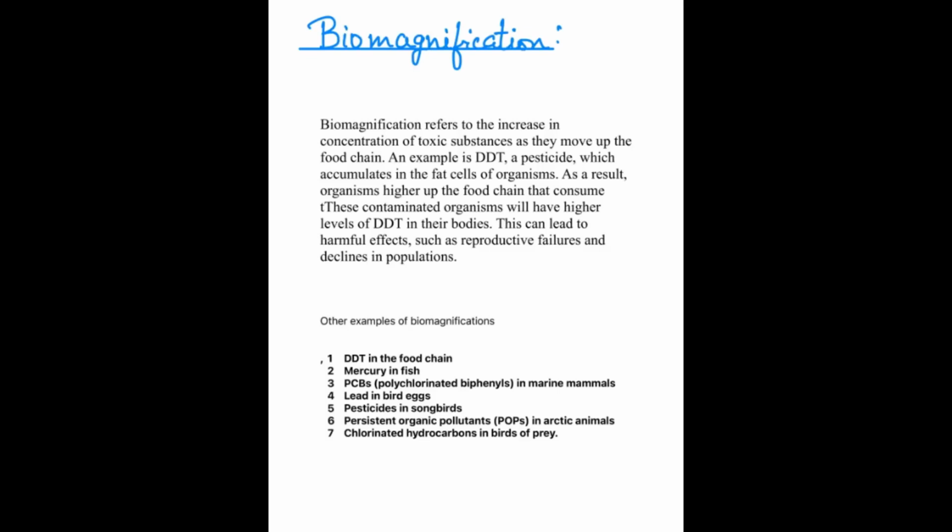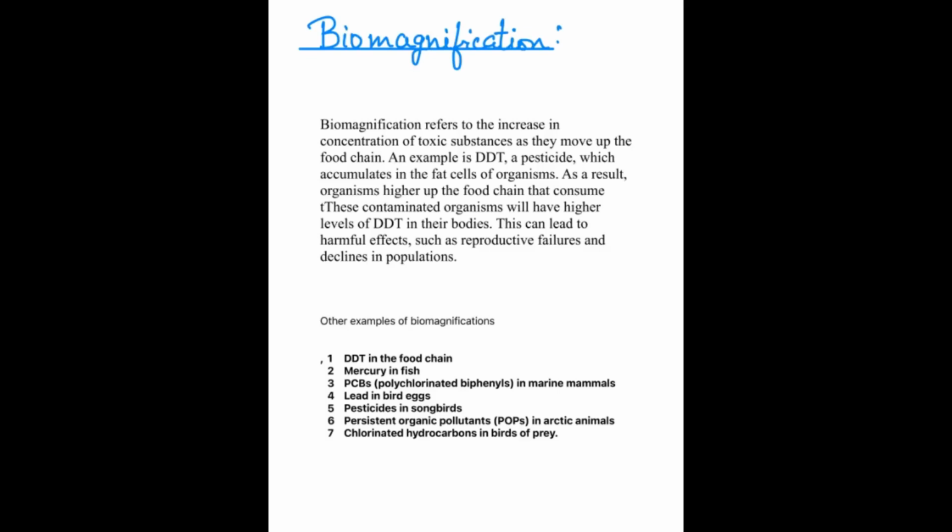Once lead comes into birds through biomagnification, the eggs of the bird become very thin, so they don't hatch properly. The eggs get bad. This is also a very serious condition. Others include pesticides in songbirds and persistent organic pollutants in arctic animals. These are examples of biomagnification.